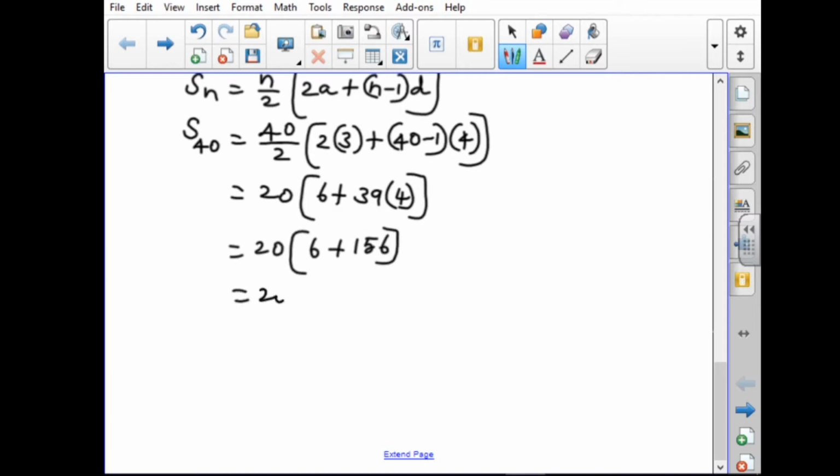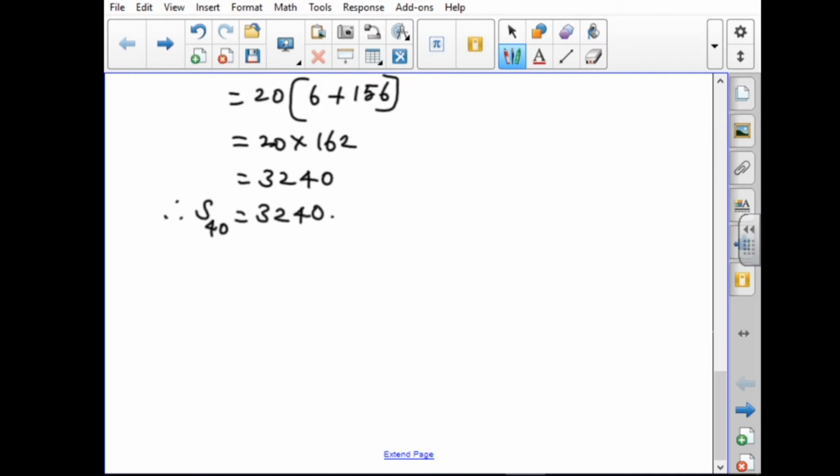So 20 into 162 equal to 3240. Therefore S40 equal to 3240. That's all. They gave one sequence and asked us to find the sum of the terms up to 40.